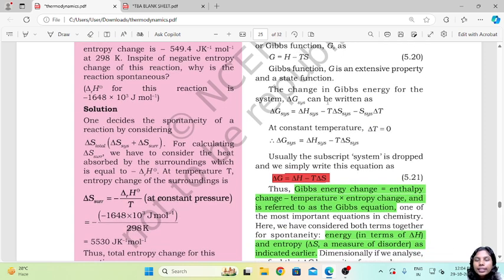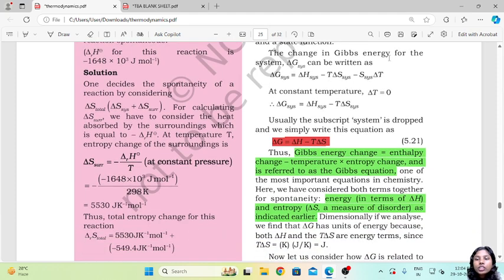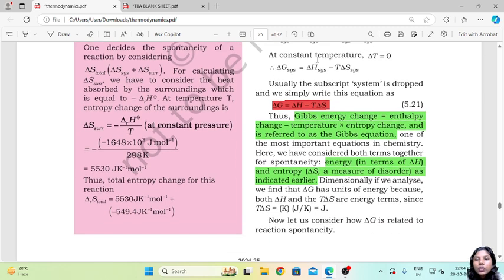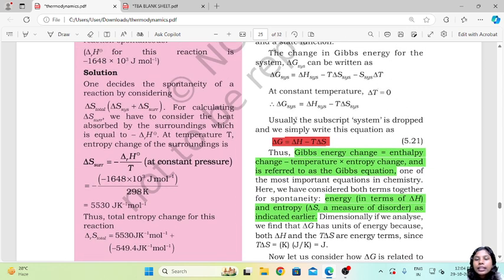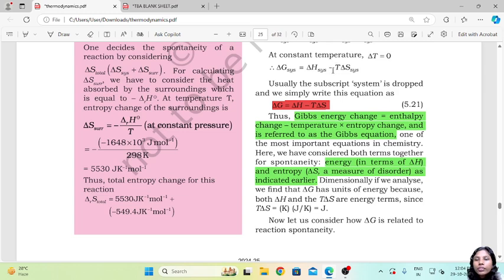So here G is an extensive property and it is a state function. The change in Gibbs free energy for the system, that is delta G, can be written as delta G system equals delta H system minus T delta S system minus S system delta T. At constant temperature, delta T will be equal to 0.